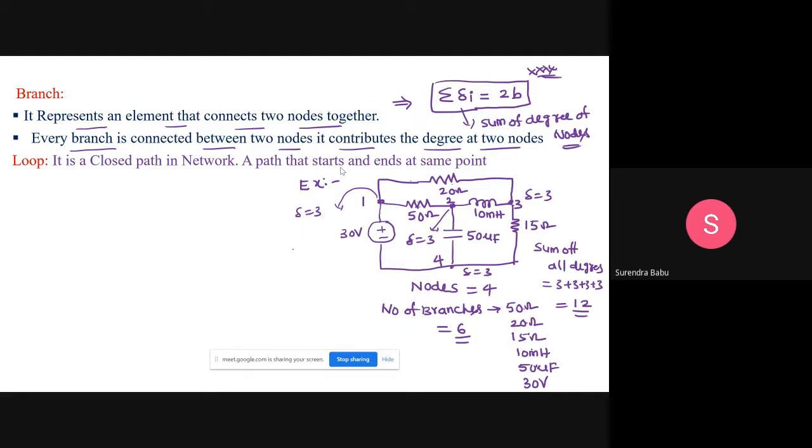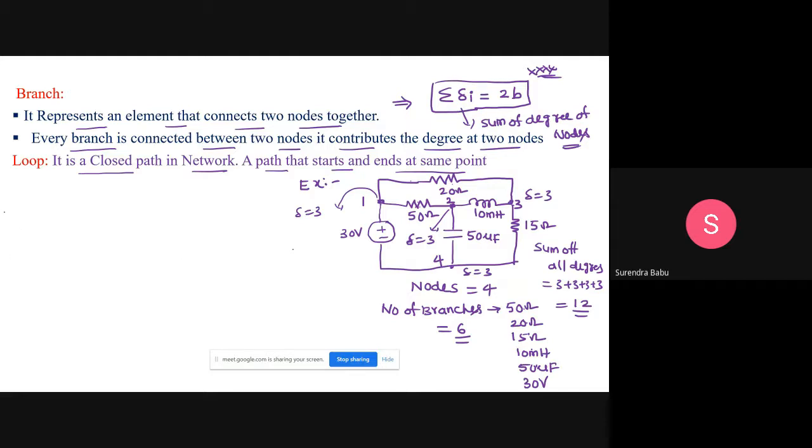Clear? Next. Here I am defining the loop. What is a loop? It is a closed path in the network, a path that starts and ends at the same point. A loop is nothing but a closed path in the network, a path that starts and ends at the same point.